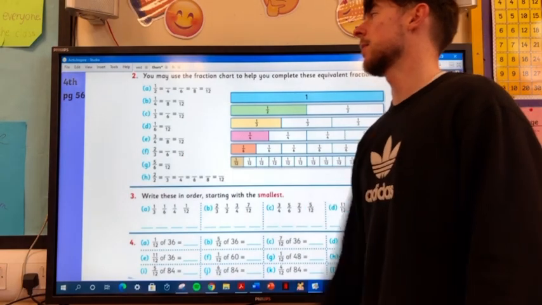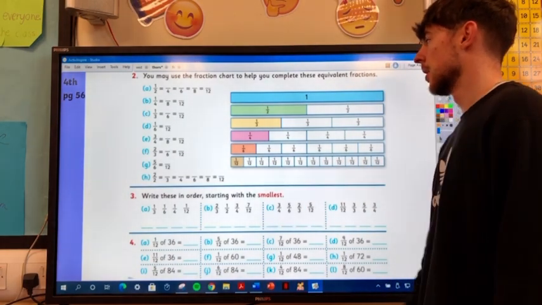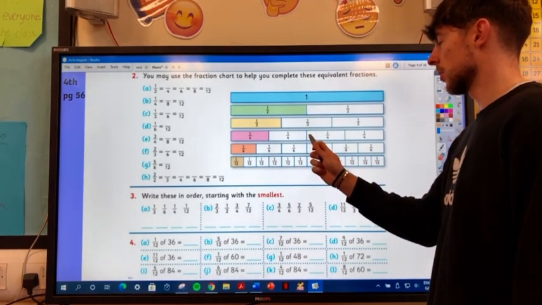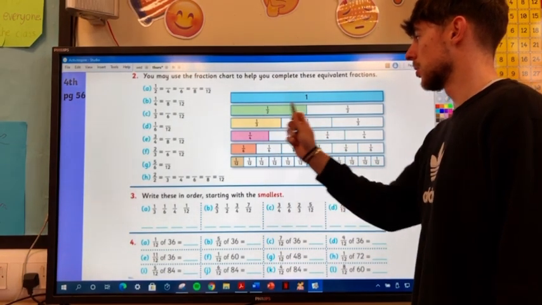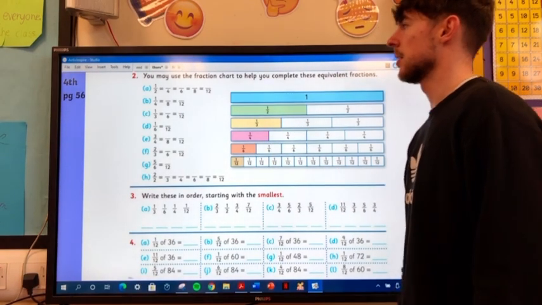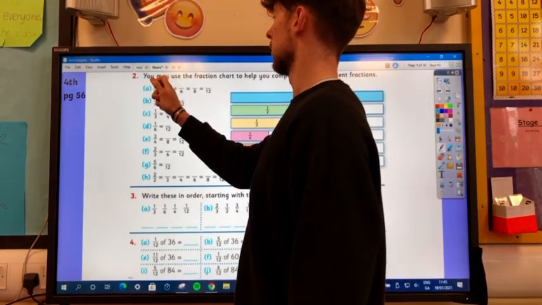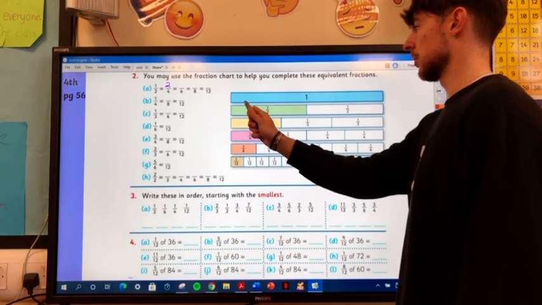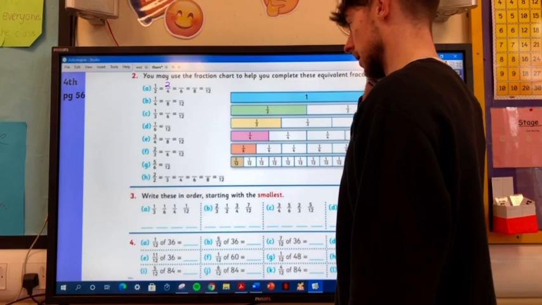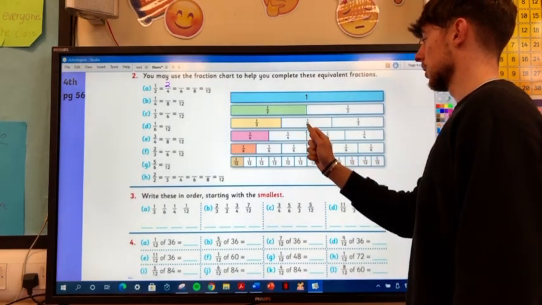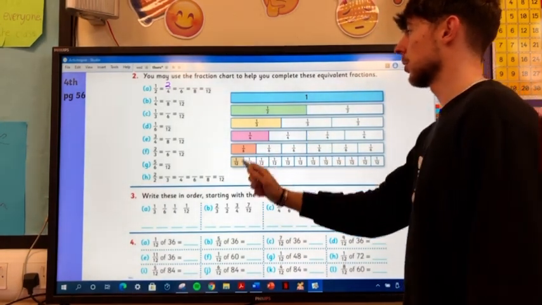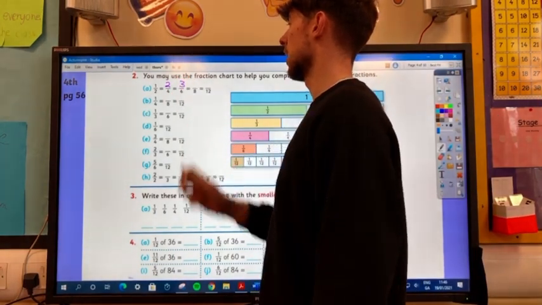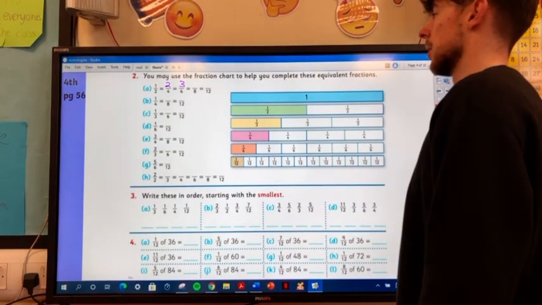So we have 1/2 is equal to what in quarters? So we can see here 1/2, if we go down to quarters, it's 1, 2. So 1, 2 is the same as this. So 2 over 4 is equal to 1/2. And now if we go down to 6ths, we have 1, 2, 3. So 3 over 6 is equal to 1/2 or 2 quarters as well, right?